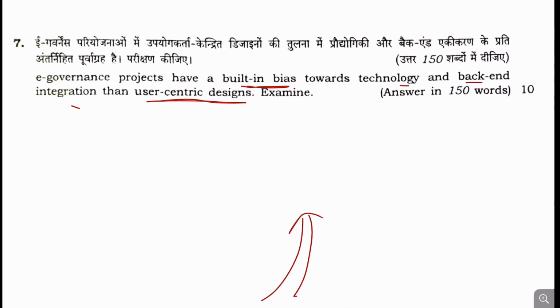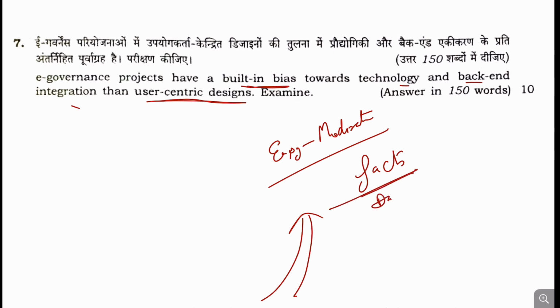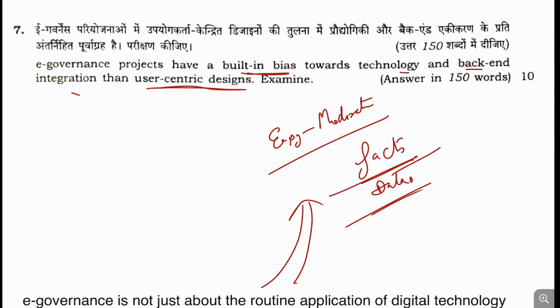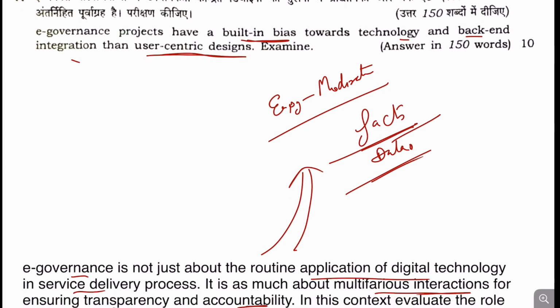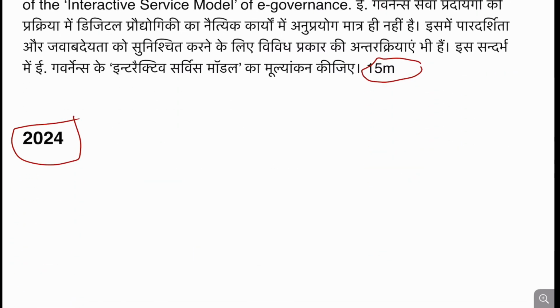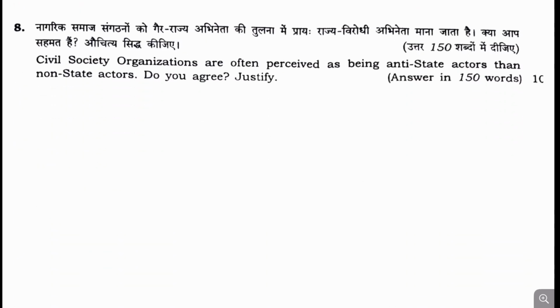So this question is in the line of UPSC. It will be easy to moderate to write, but it will be a challenge to give facts and data in this question, because this type of question is not directly prepared by the aspirants. So this becomes the importance of this question.